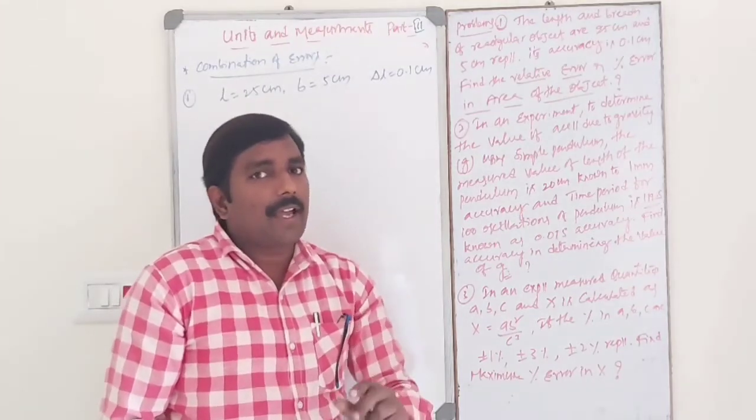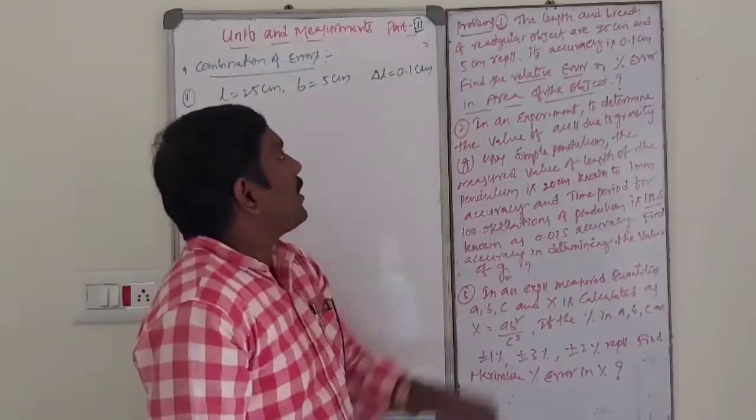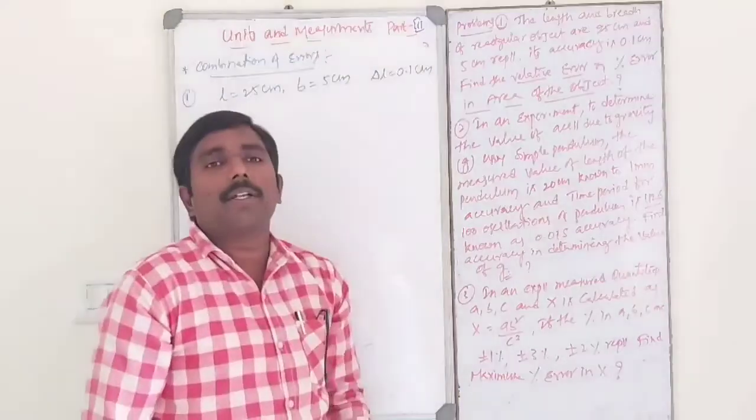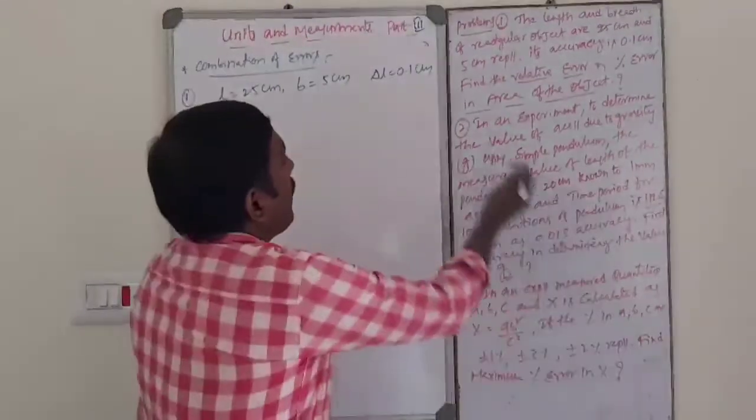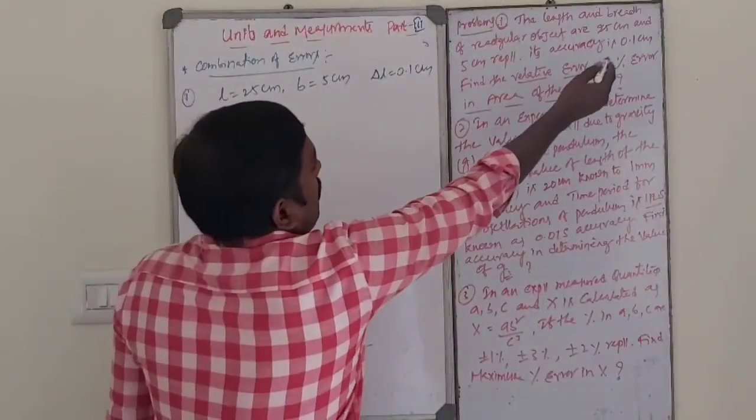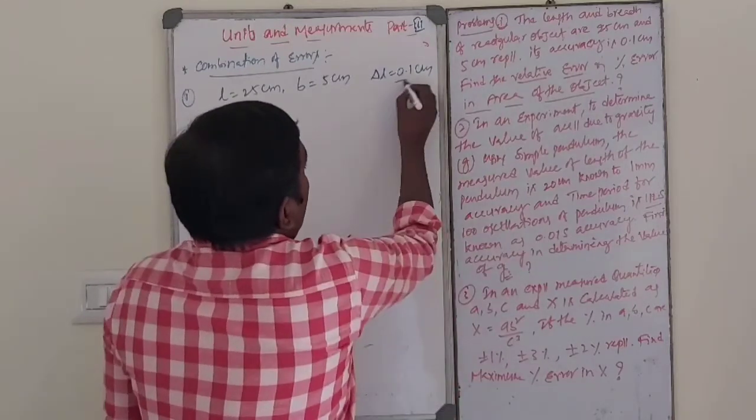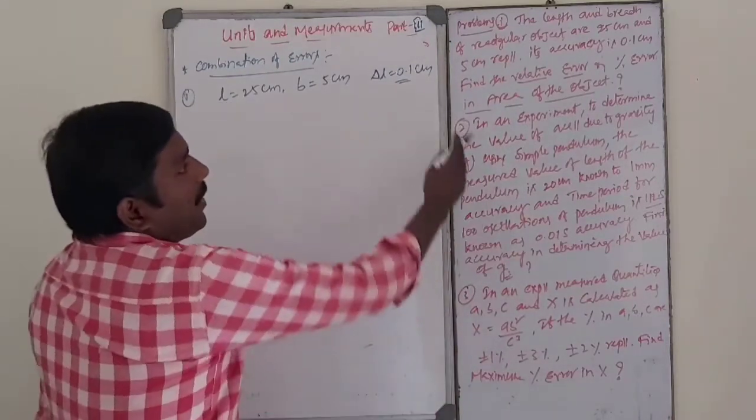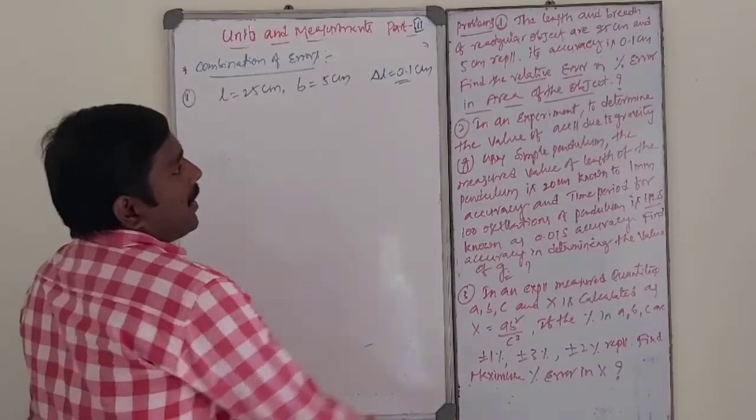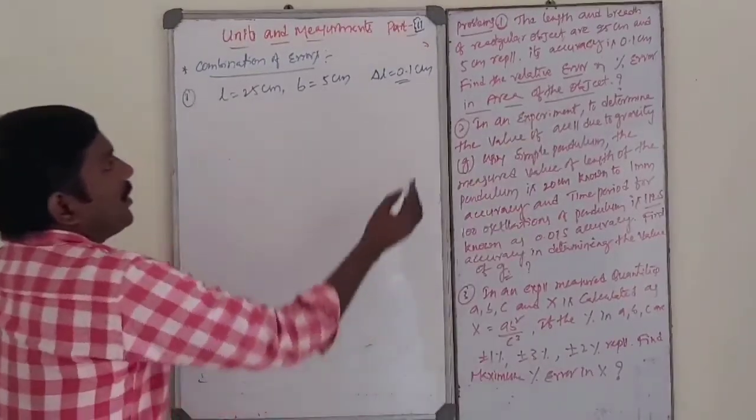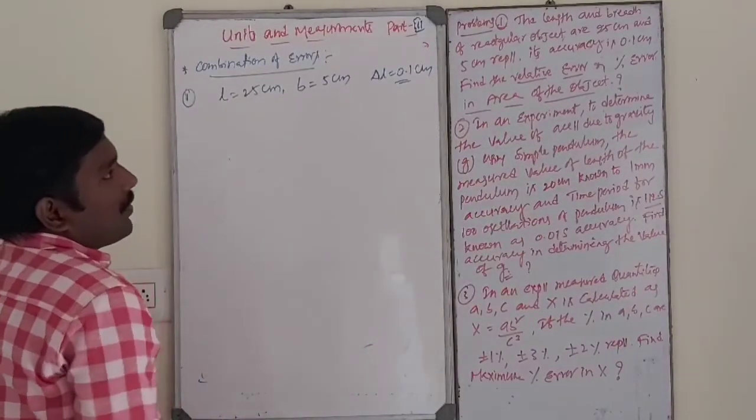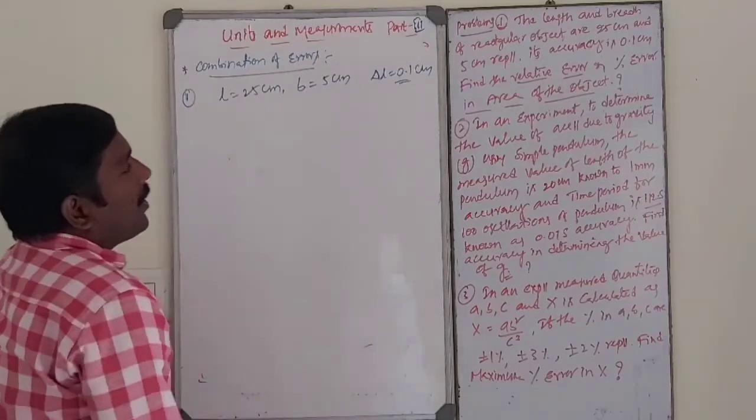So some difference is there. That is nothing but error. So accuracy is 0.1 centimeter. This is nothing but error. So find the relative error and the percentage error in area of the object. First of all, we calculate the relative error.